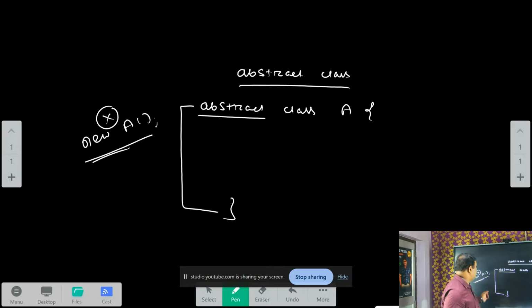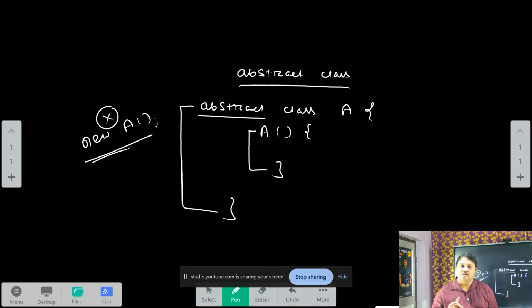Next one: within the abstract class, you can define the constructor, but you never call the constructor with the help of which keyword? New. Now you see, as a developer, I can define the constructor within the abstract class, but I am unable to call the constructor with the help of the new keyword. I can define the constructor, but I am not able to call it.